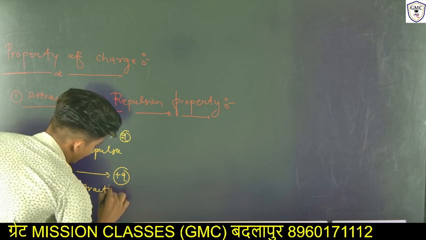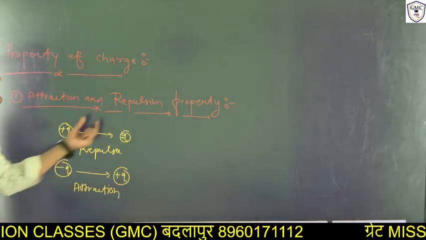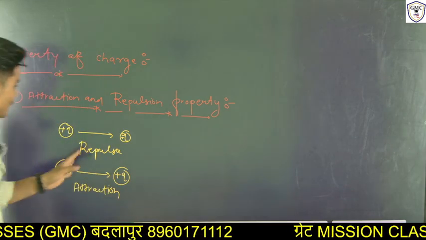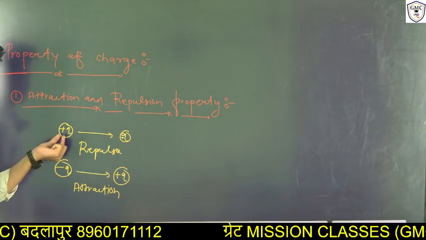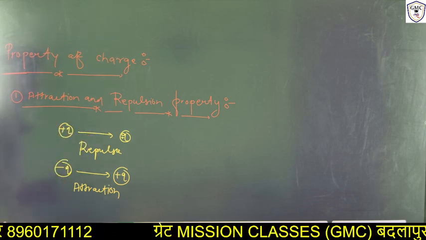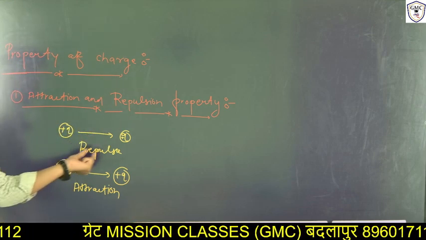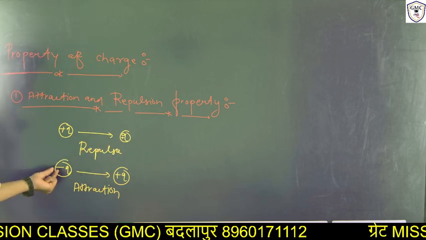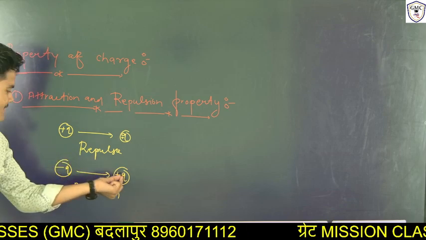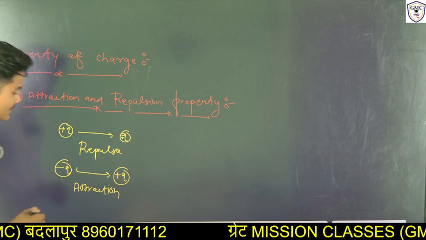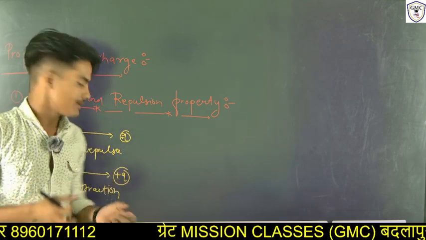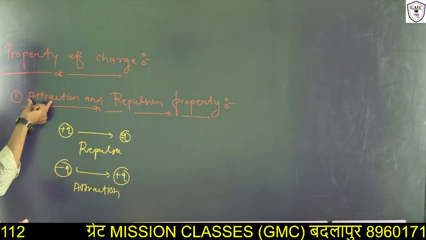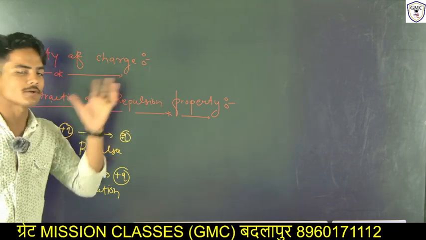When two or more same charges come in contact with each other, then they will repel each other. And when two opposite charges come in contact with each other, then they will attract. This property of charges is called the attraction and repulsion property.